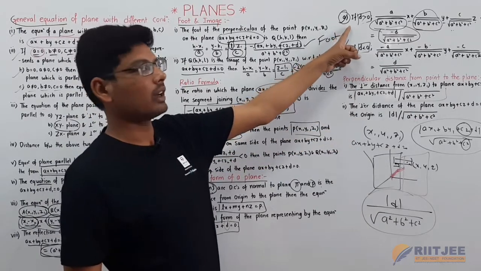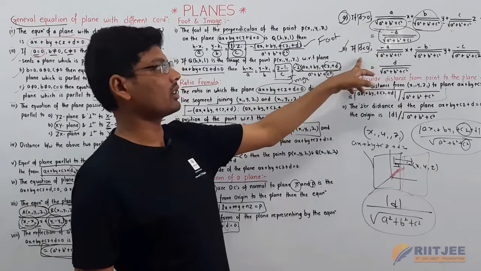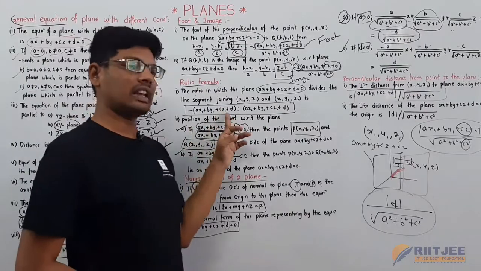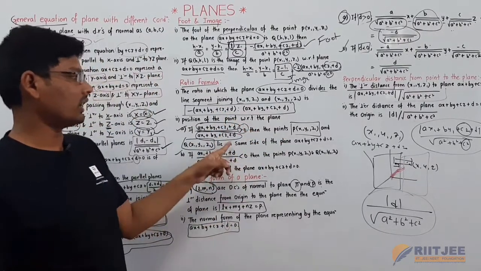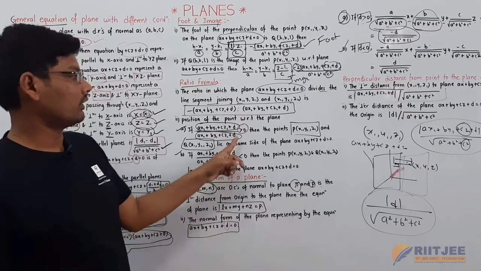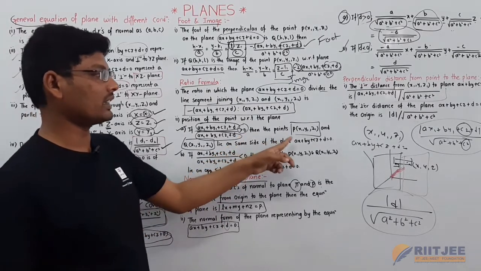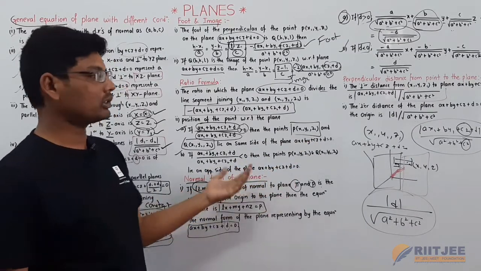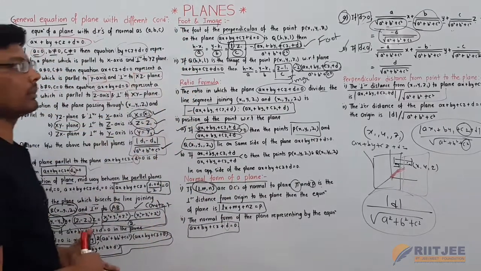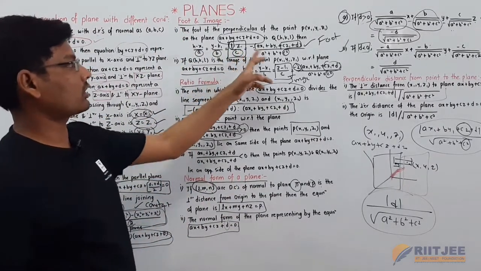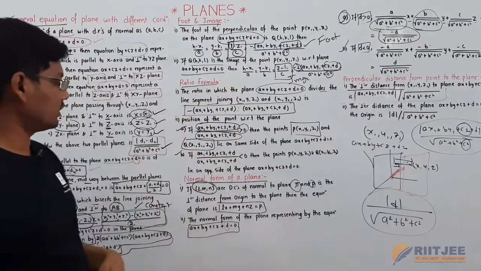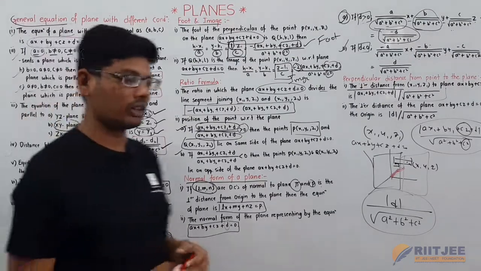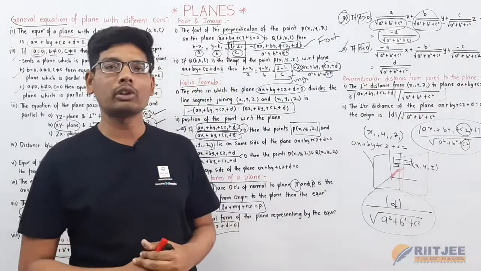Here is the equation of the normal, if d is greater than 0 and if d is less than 0. Now the ratio formula is minus L11 is to L22. If the ratio is greater than 0, the points lie on the same side of a plane, and if the ratio is less than 0, the points lie on opposite sides of a plane. Here this is all about the foot and image, so an extra point is added for foot, and this is for image. In this topic we discussed the general equation of a plane. Different types of equations are there. This is all about this session on the plane.